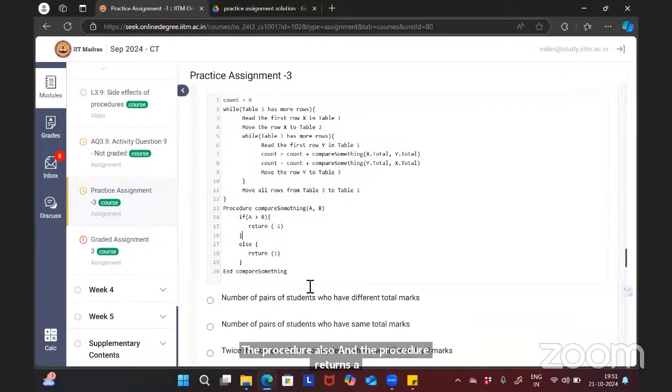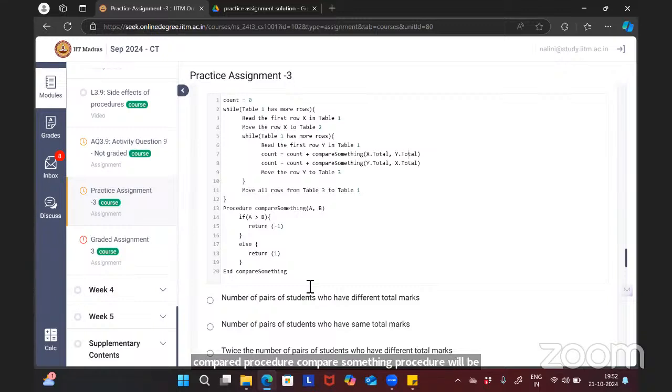While calling the procedure, how will we call it? We should pass these two arguments. We will call the procedure by its name, compare something, and we should pass two values, the two arguments it takes. So x dot total and y dot total. So x dot total is nothing but your A. So what will happen when I call this procedure compare something of A comma x dot total comma y dot total? The compare something procedure will be invoked and the value of A will be set to x dot total.